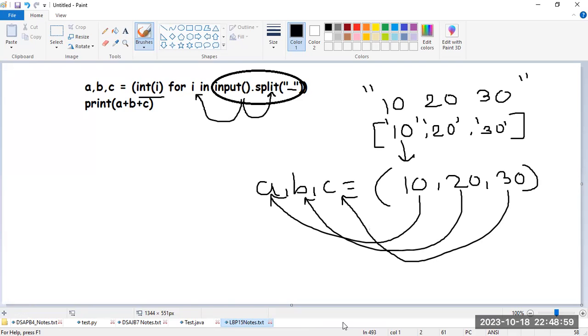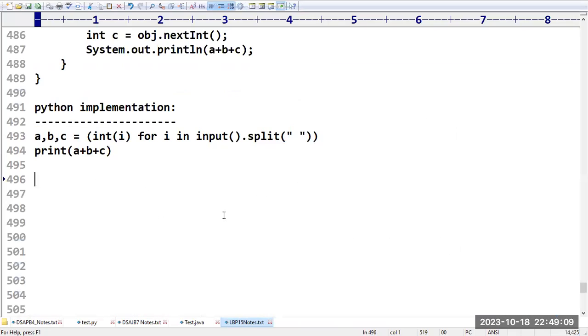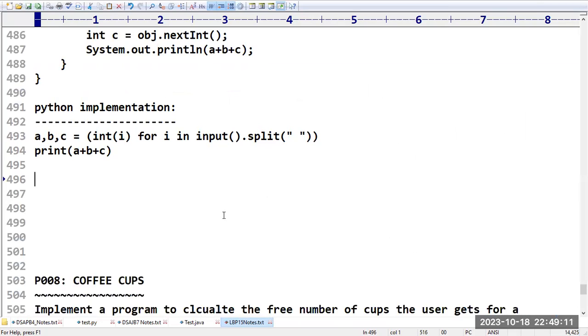Who asked this doubt? Is it clear, Srinivasalu? Right, good.